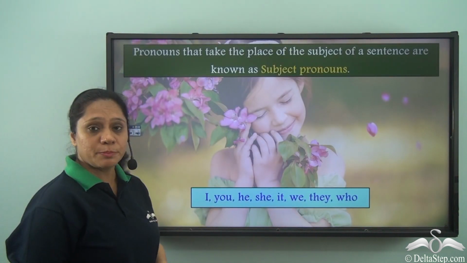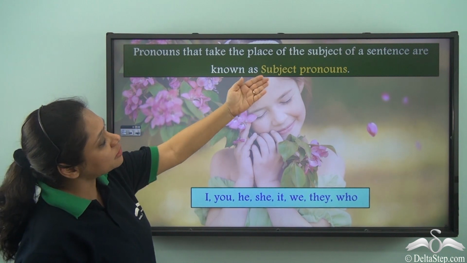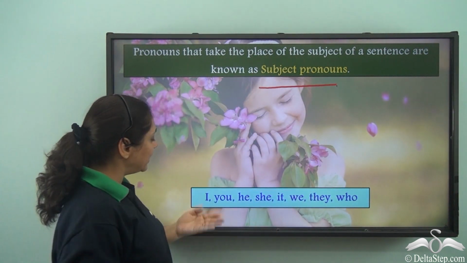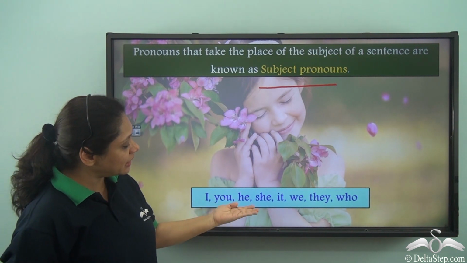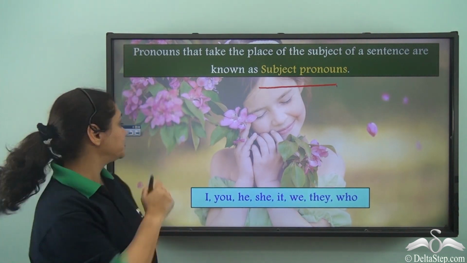So what are subject pronouns? Pronouns that take the place of the subject of a sentence are known as subject pronouns. For example, I, you, he, she, it, we, they, who.